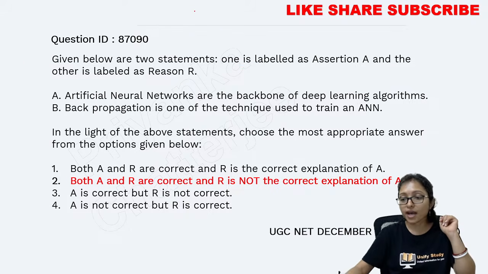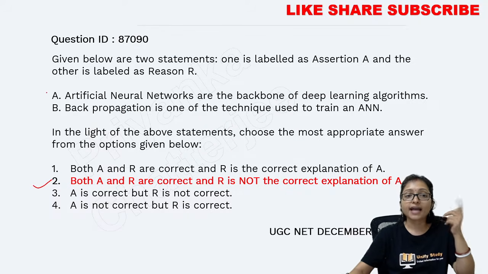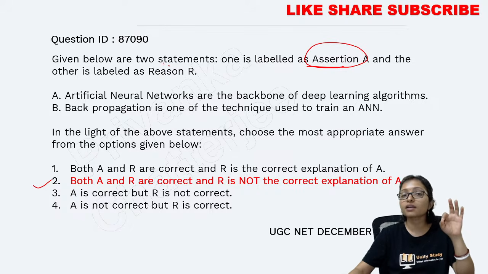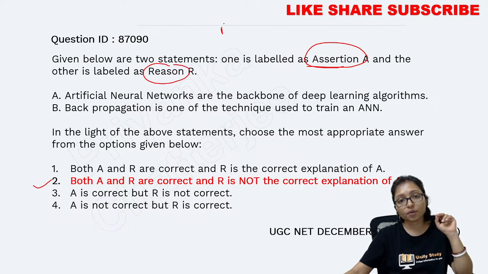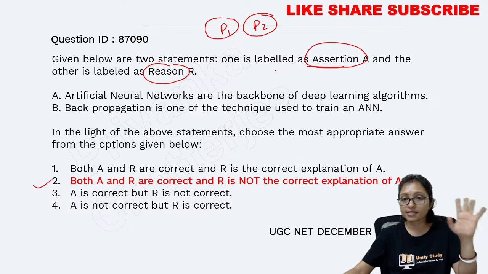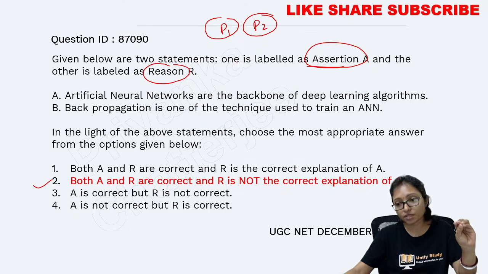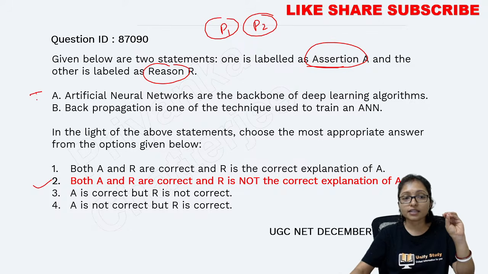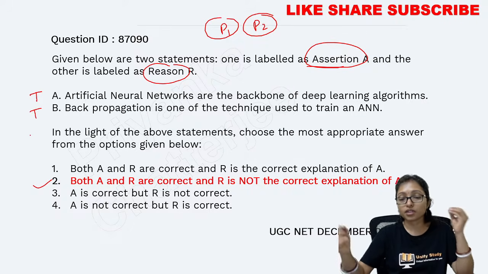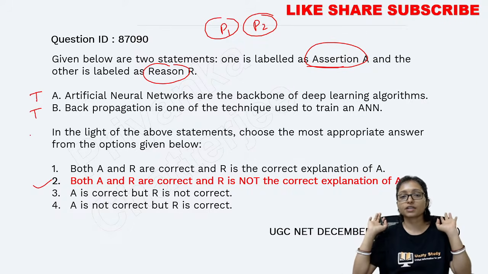Okay. So answers are coming here that yes, option 2 is the correct answer. Because why? Assertion and reason is a very, very popular type of question for paper 1 also, for paper 2 also. In assertion reason, most of the time students make a mistake here: they think this is true, this is true, so it is a correct explanation.